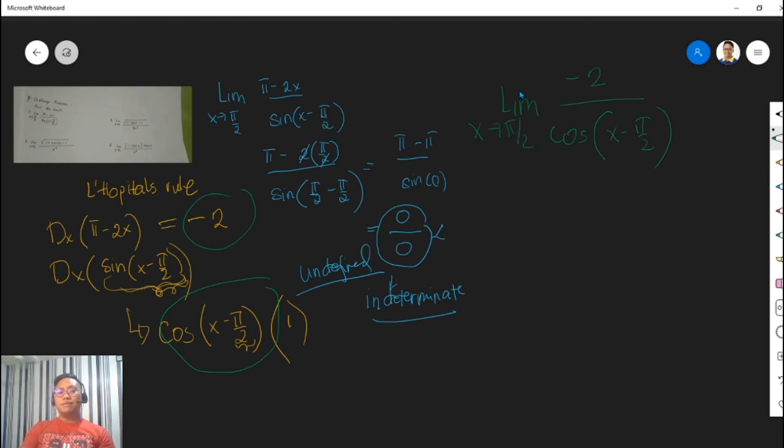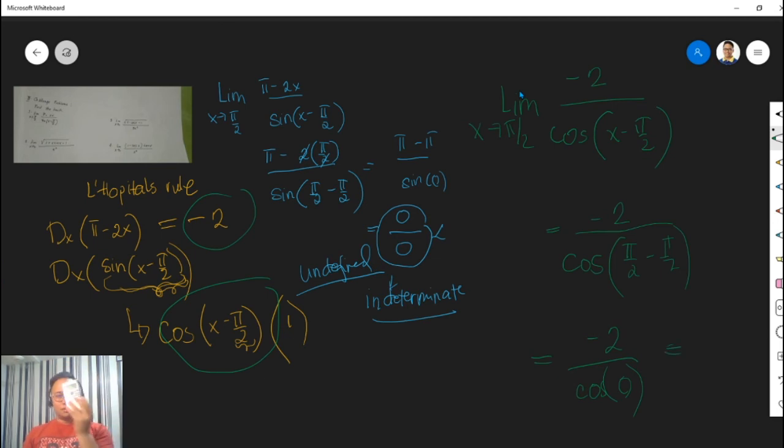Remember that the limit of a constant is just the constant itself, so we just copy -2. To evaluate the limit in the denominator, you just substitute pi over 2 as your x. That's going to become cosine of pi over 2 over... it's not times, it's just one term, because you can't write a trigonometric term without an angle. So here, -2 over cosine 0, right? And cosine 0, guys, is actually 1.